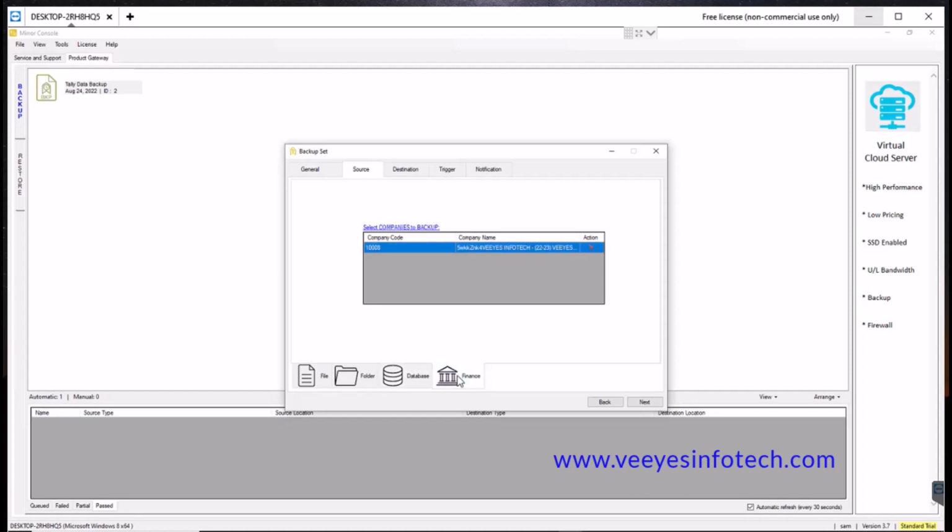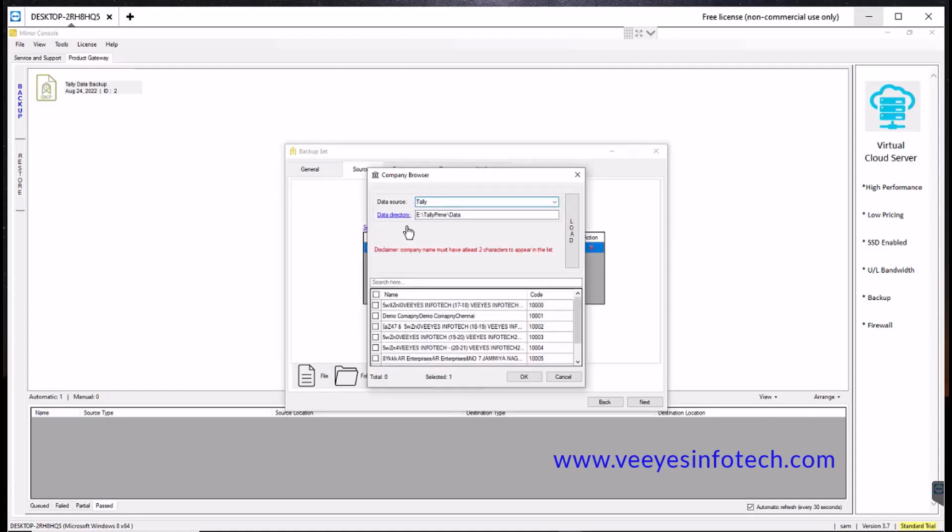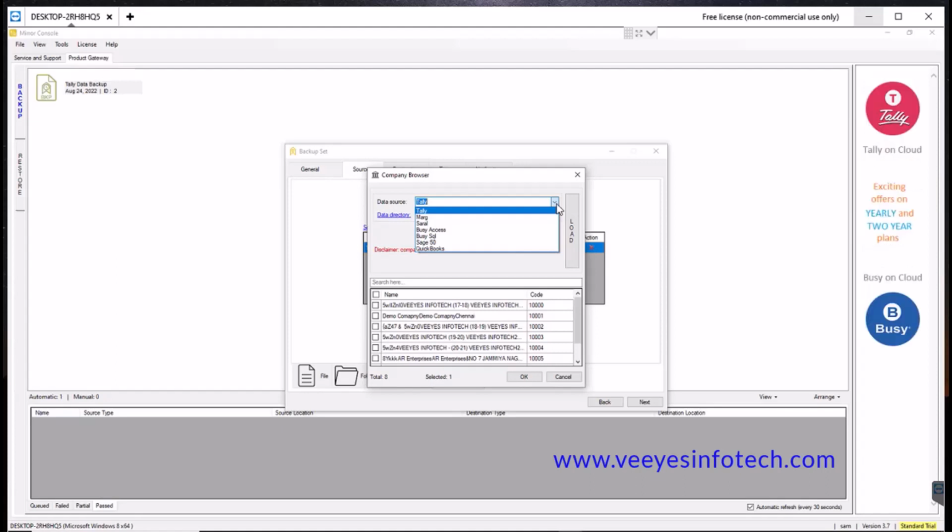You want finance, this is the one I selected, because in this option, if I go there, it will ask for the data source. In the data source, which application are you using, for example Tally or Marg or Sorrel or Busy, SQL, Sage 50, QuickBooks. So any application, this mirror application supports taking the backup. Now I am using Tally, I am an authorized partner of Tally, Veeyes Infotech. That's why I am selecting Tally.